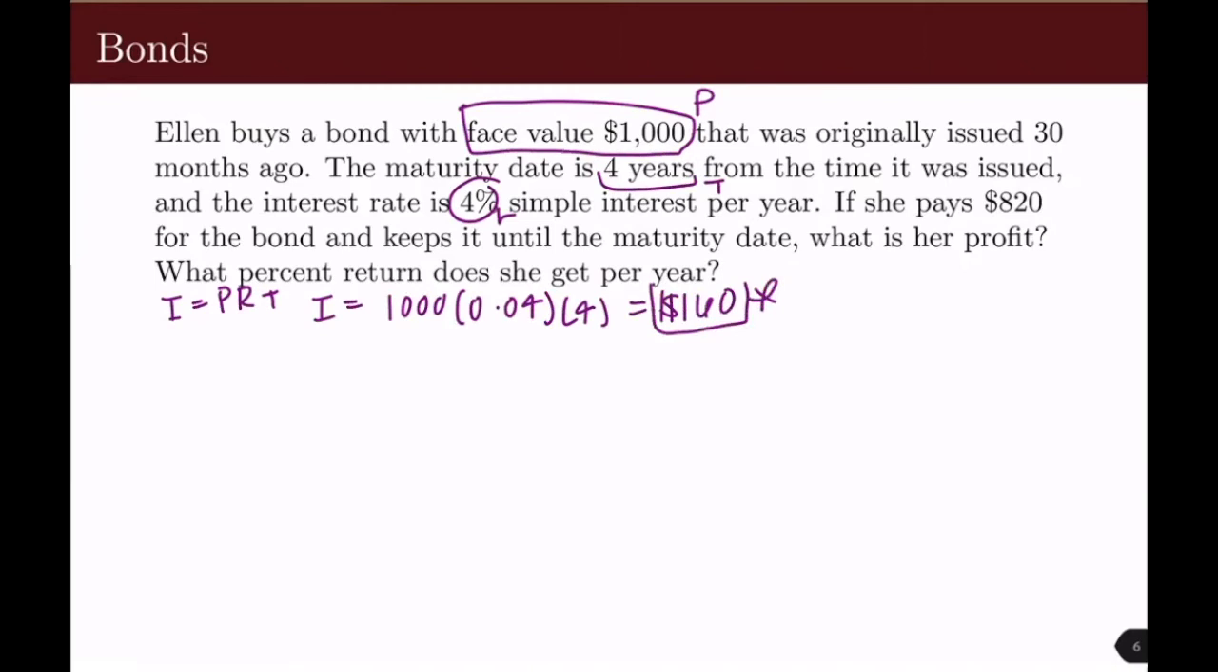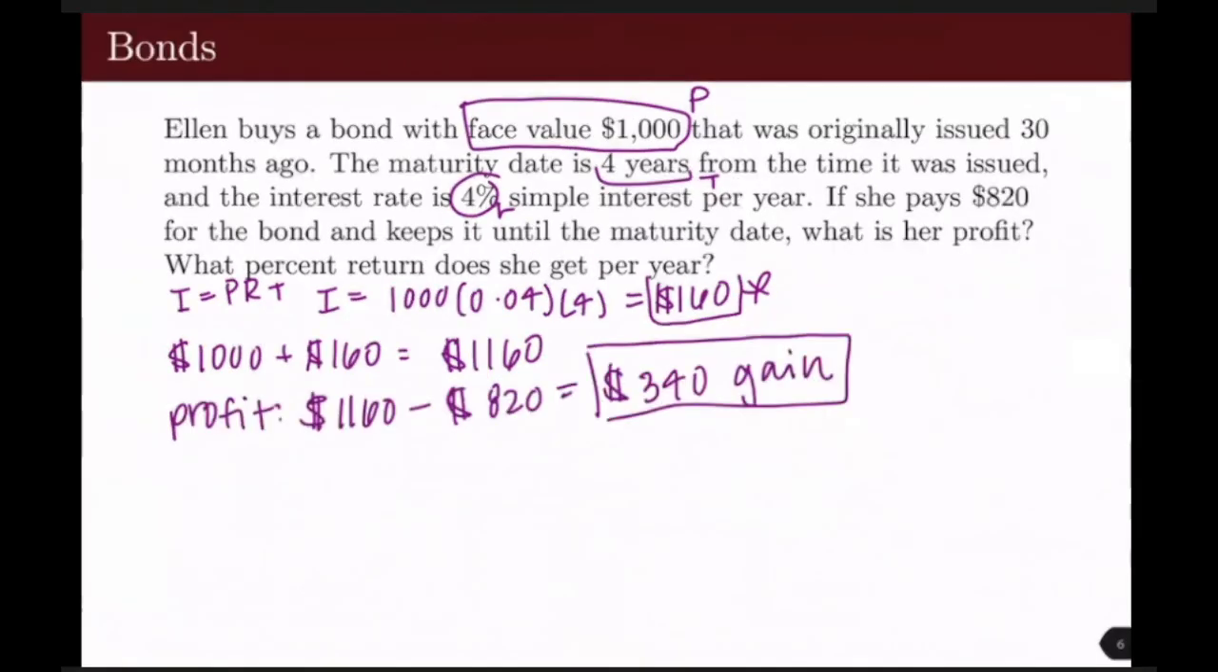So after drawing $160 in interest, the value of the bond is going to be the 1,000, which is the face value, plus the 160. So our new value of the bond is going to be $1,160 since it has gained $160 in interest after the 4 years. So Ellen paid $820 for this bond. So that means her profit is going to be how much she's getting from it, which is the $1,160, minus how much she paid for it, which was the $820. So she's going to gain $340.